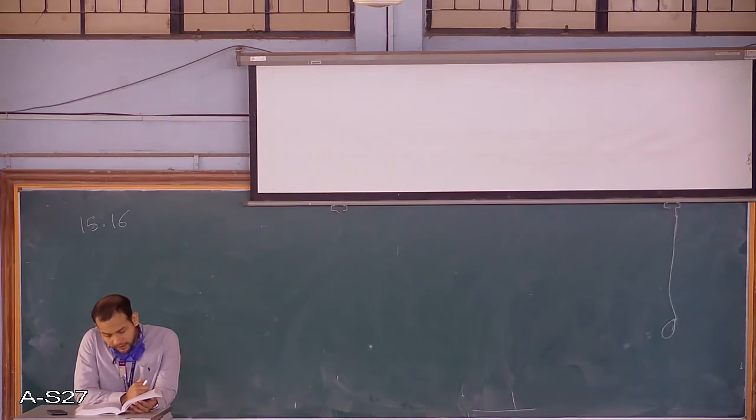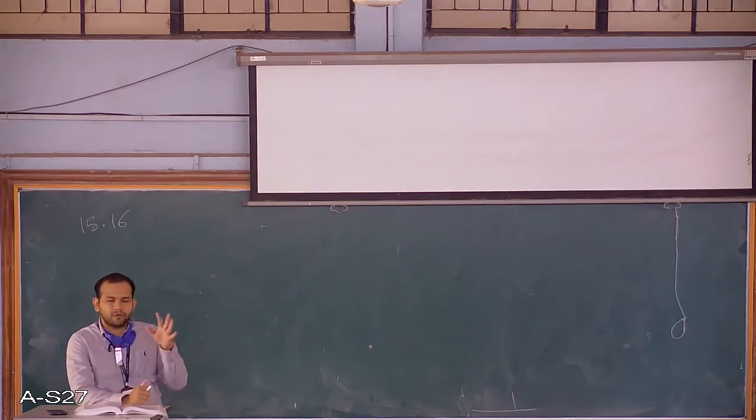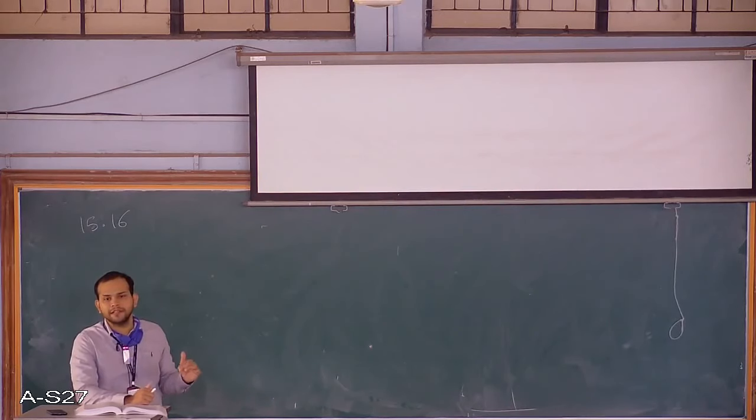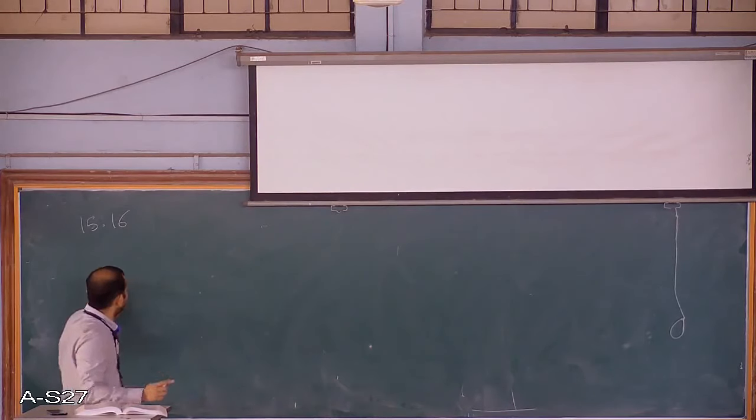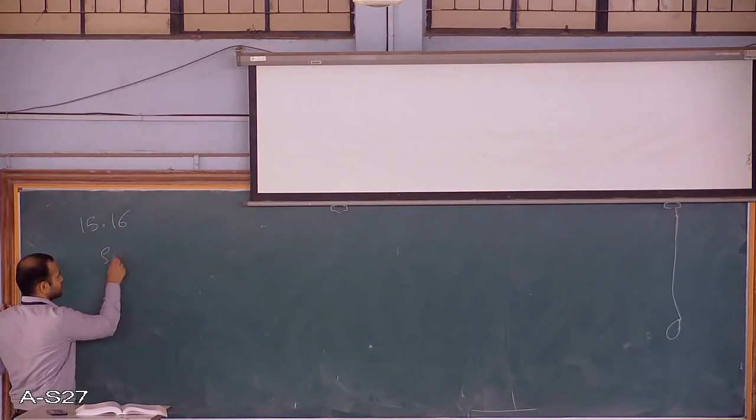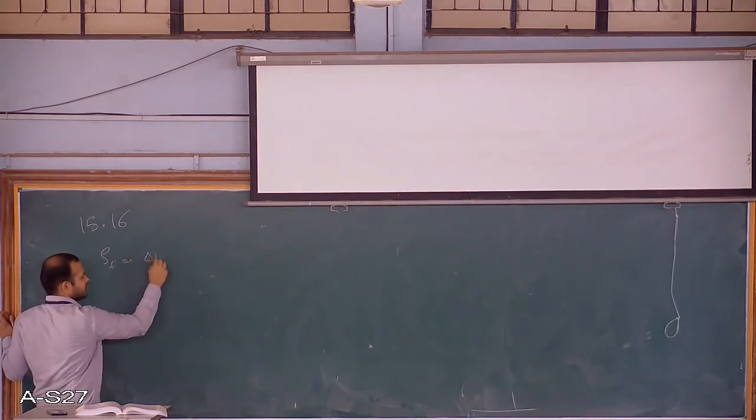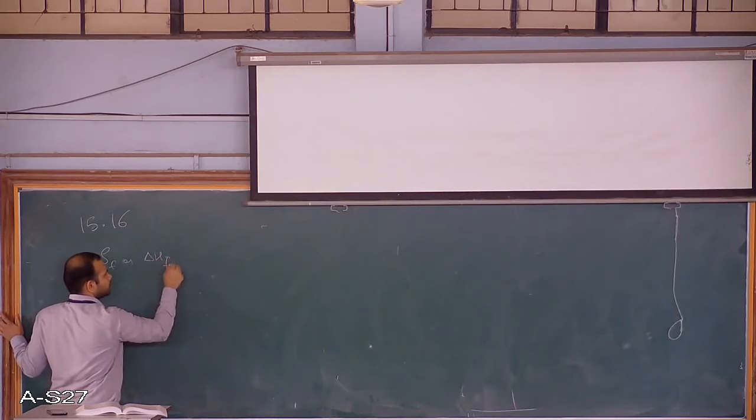The total settlement is given as 15 centimeters. So they have not given the load here. So they have given that for some loading the total settlement is 15 centimeters. So I can write it as rho final or delta H settlement final is 15 centimeters.